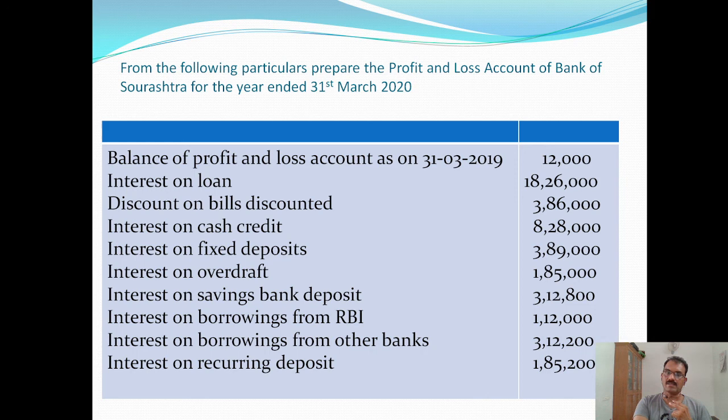So interest earned is shown under the schedule interest earned. Discount on bills received, interest on cash credits, interest on fixed deposits. Okay, interest on fixed deposit is an expense. Interest on overdraft is an income. Interest on savings bank deposits, interest on borrowing from RBI, interest on borrowing from other banks, interest on recurring deposits,